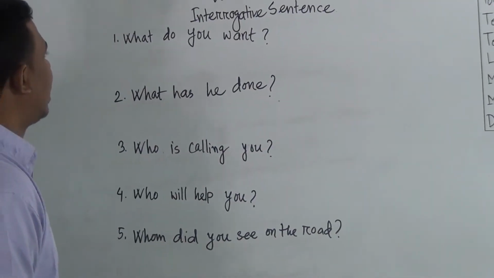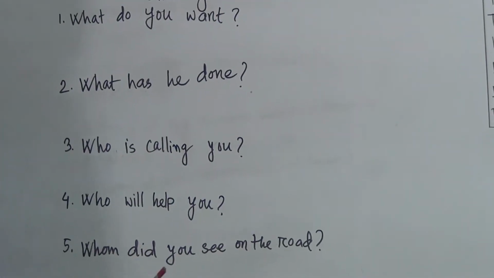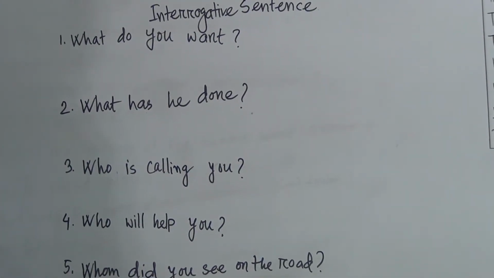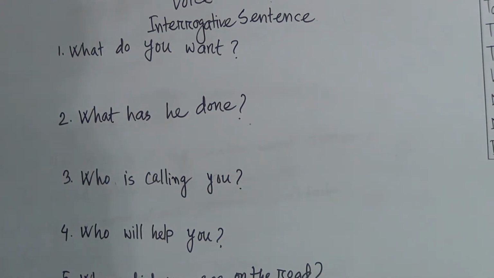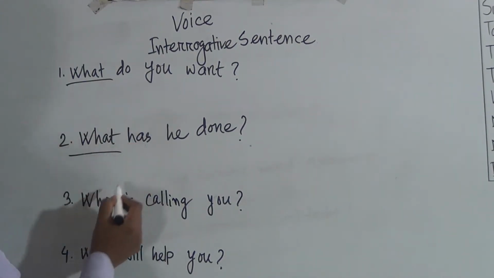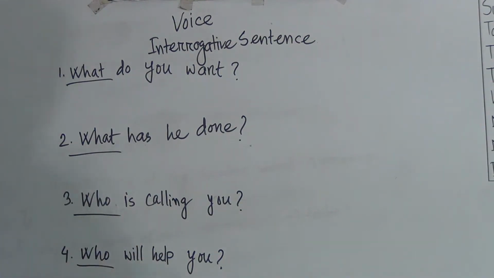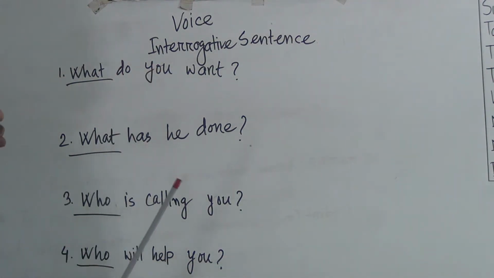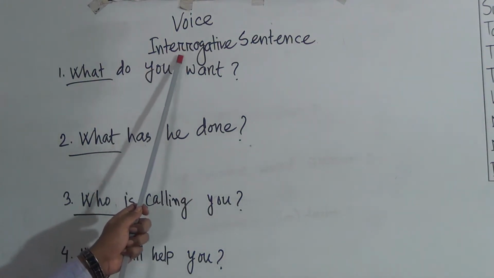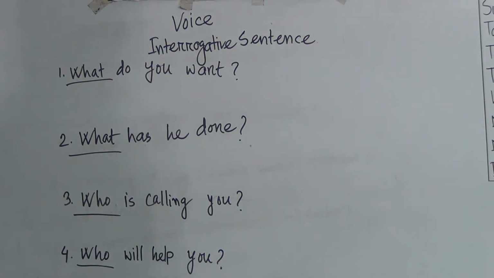In interrogative sentence I told you that only two forms there are to form interrogative sentence. One is by starting auxiliary verb at the beginning of the sentence, and the other form is using WH pronoun. WH pronoun means what, which, who, whom, when, how, where, something like that. In the previous class I taught you how to solve those interrogative sentences which begin with auxiliary verb, and now I will discuss those interrogative sentences which start with WH pronoun.